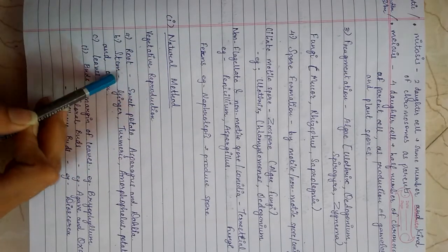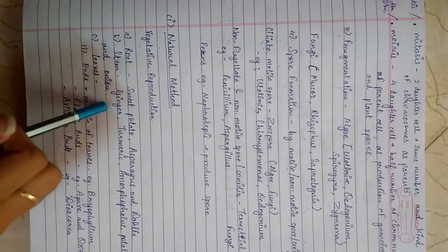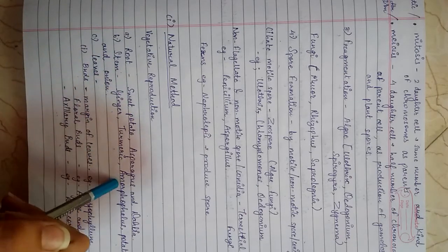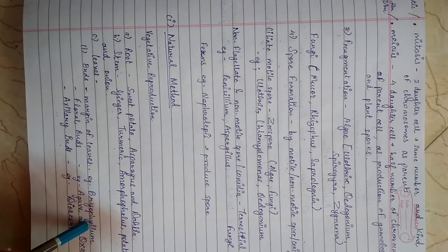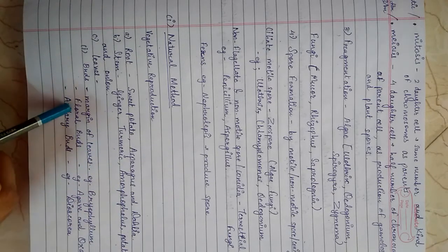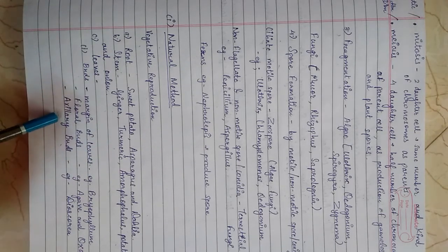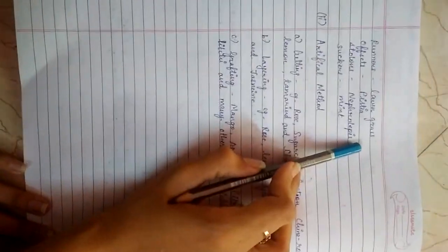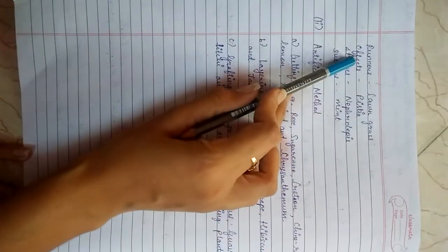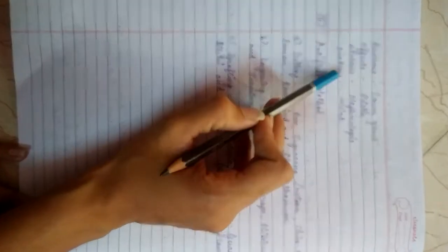It's done by root, stem and leaves. Examples are sweet potato in root; in stem, ginger, turmeric, Amorphophallus, potato, onion; and in leaves, the Bryophyllum plant produces plantlets on the margin. Agave and Oxalis produce floral buds, and in Dioscorea, it produces axillary buds. Lawn grasses produce runners, Pistia produces offsets, Nephrolepis produces stolons, mint produces suckers.